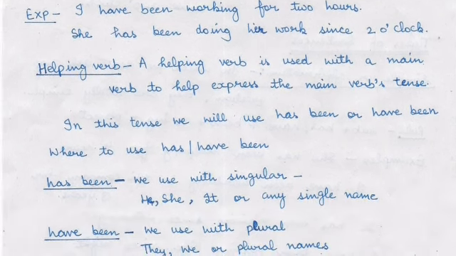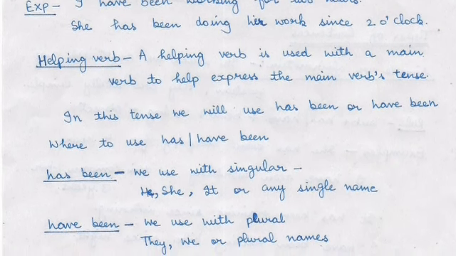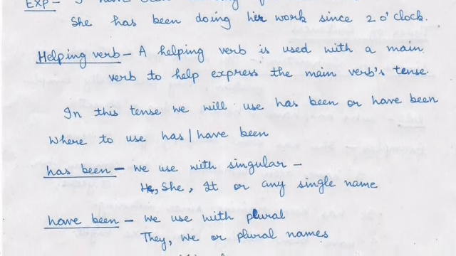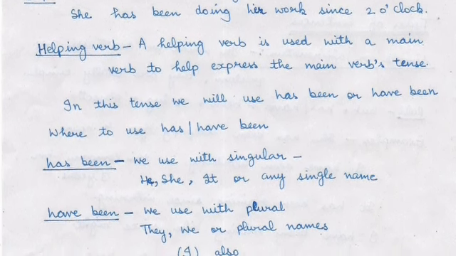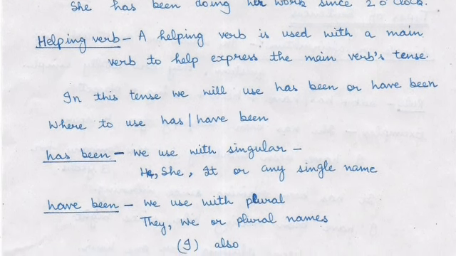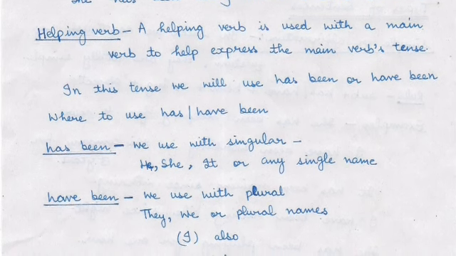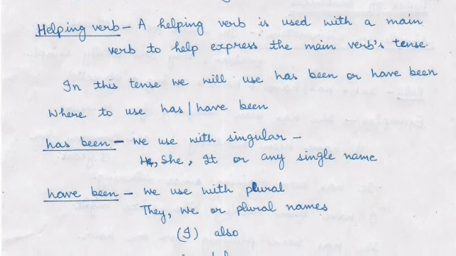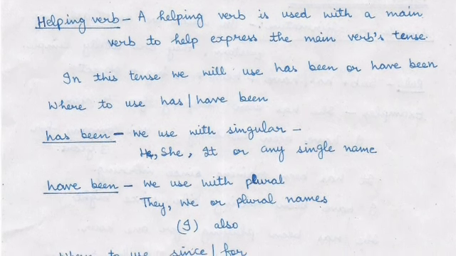Now, if you want to know about the subject, verb and object in detail, you can watch my first video, that is of present indefinite tense, in which I have told about those in detail. Now, what is a helping verb? A helping verb is used with the main verb to help express the main verb's tense. That means from the helping verb we will come to know whether the tense is present, past or future.